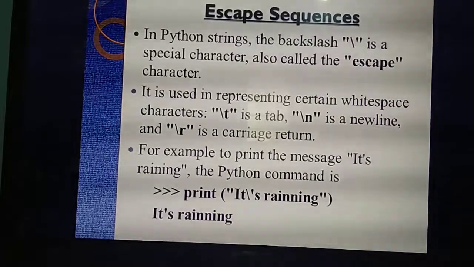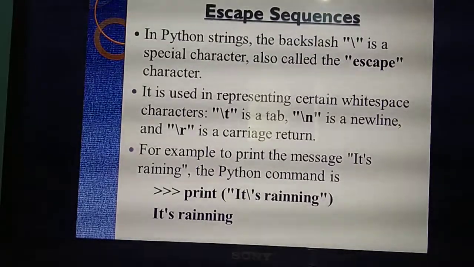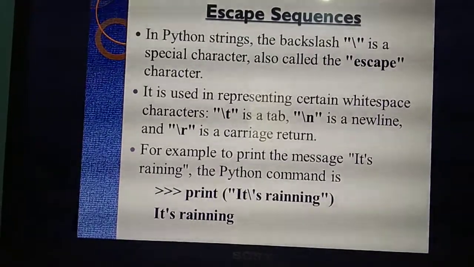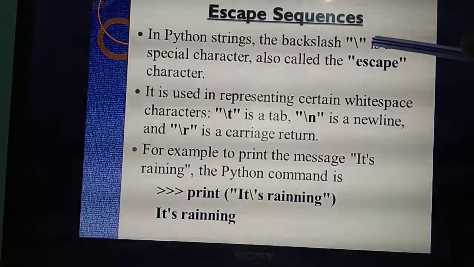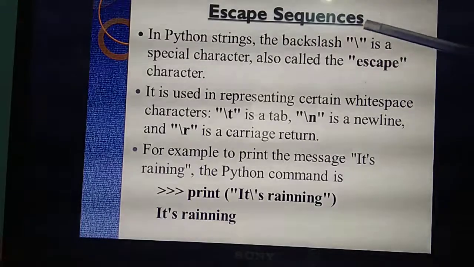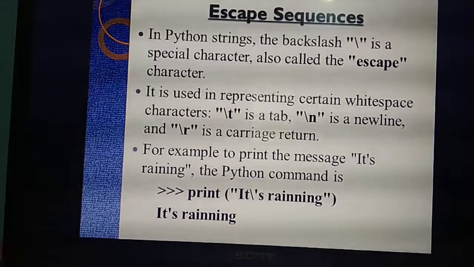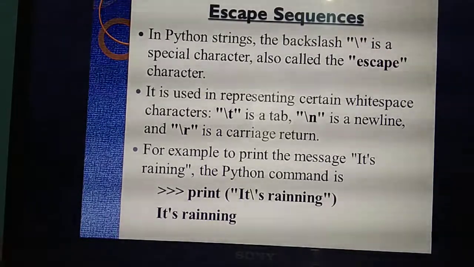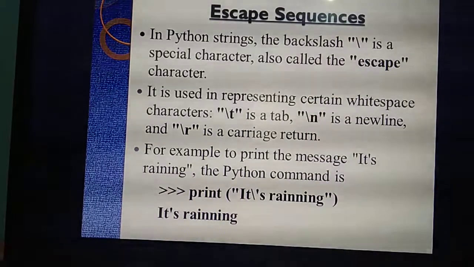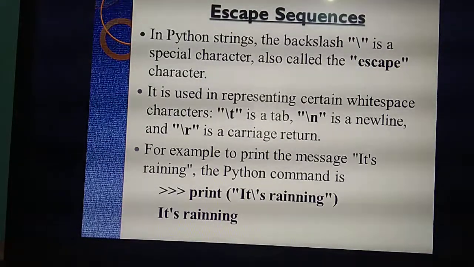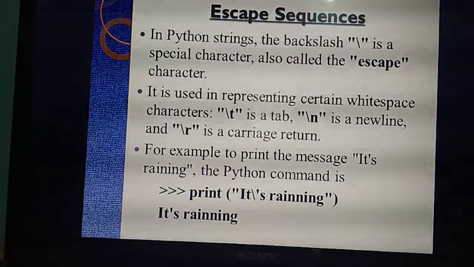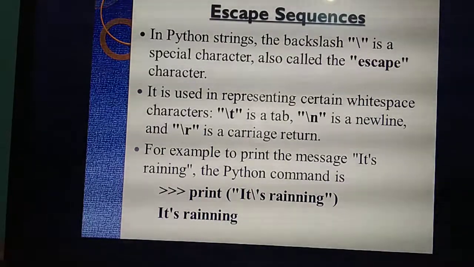Listen carefully. What do you mean by escape sequence? Which symbol is the special symbol to denote the escape sequence? Backslash. What's the name of this backslash? Escape character. What's the use of this backslash in a Python program? It is used to represent white space characters.